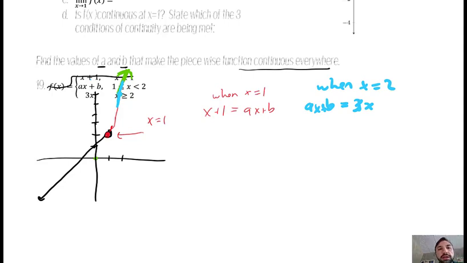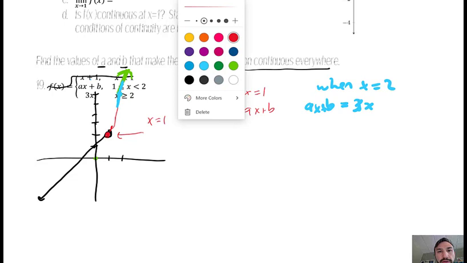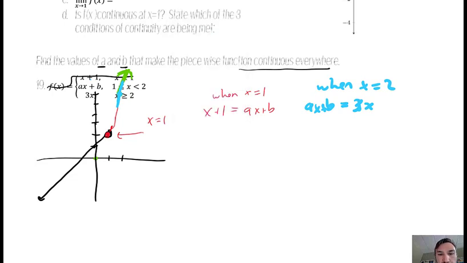Okay, well, let's go ahead and plug in a 1 for x. So this would be 1 plus 1 and a times 1 plus b. Well, I can't finish solving that. I can't solve for two variables with just one equation. Luckily, I have this guy, and I can plug in a 2 for him. Okay, but a times 2 would be 2a, and 3 times 2 would be 6.